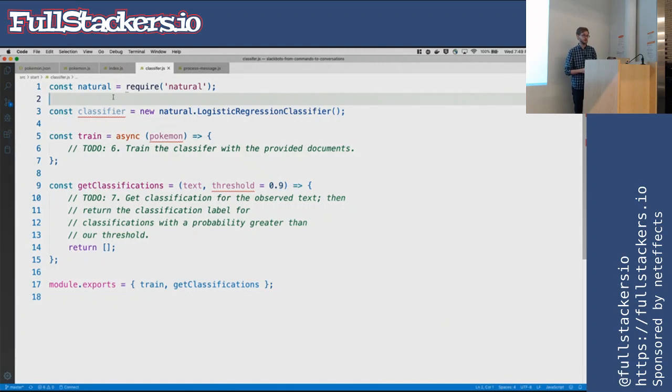We import our natural package, which is that machine learning package with all those fancy algorithms. We create a classifier using the logistic regression classifier. Notice we don't have to pass anything in. It magically works. With this package, its default is to use a word tokenizer and a Porter stemmer, so we don't actually have to do anything. It just does all of that by itself inside of its magical black box. And if we want to say, hey, we're actually processing Spanish, we can pass in a different tokenizer and a different stemmer to process Spanish words instead. But for us, we're just using the English language in the US, so we don't have to do anything else.